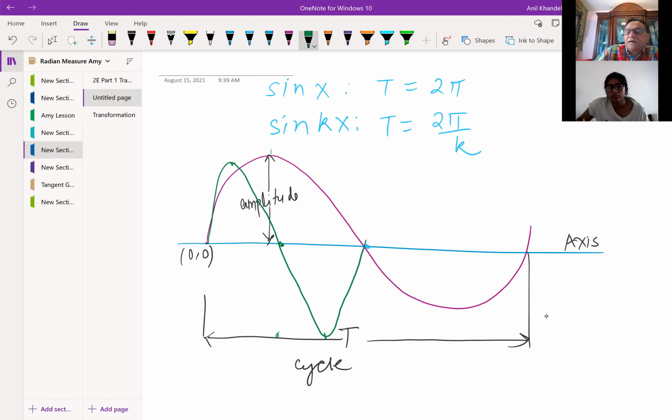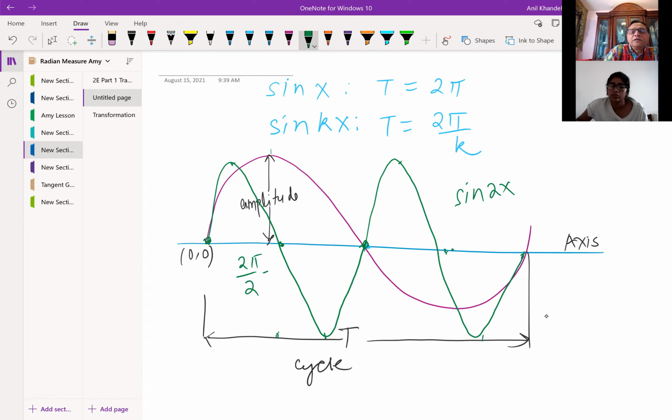I'll divide this into 4 portions. So it goes to maximum, comes to this, goes to minimum, comes to this. So we have got two waves now. One wave from here to this place, then the second wave. This will be sine of 2x. So k is 2, and the time period for each will be 2 pi by 2, which is equal to pi. This is pi, and this is 2 pi. Is this clear to you now?